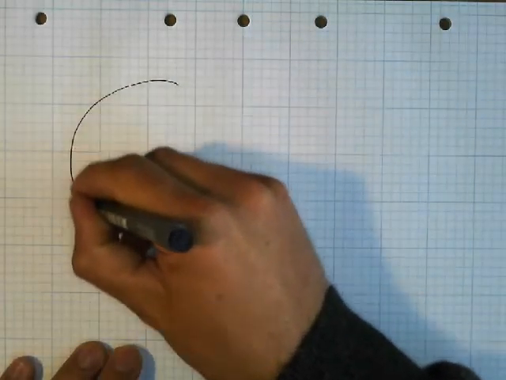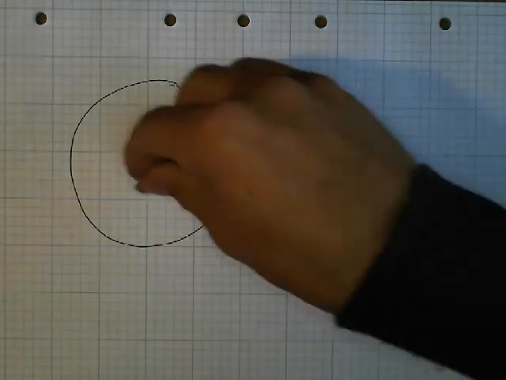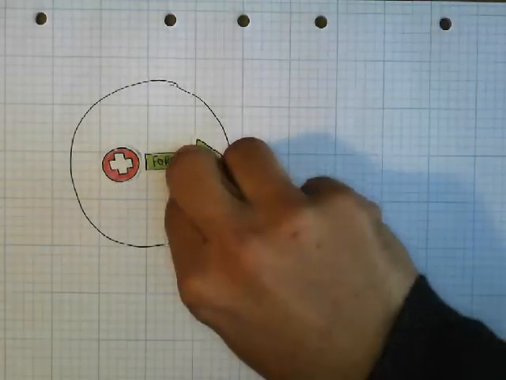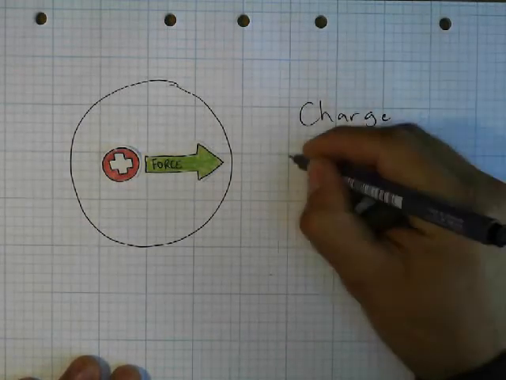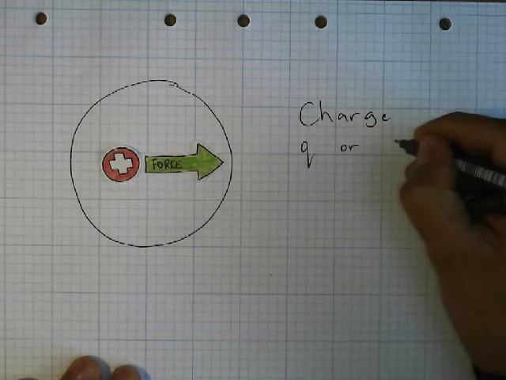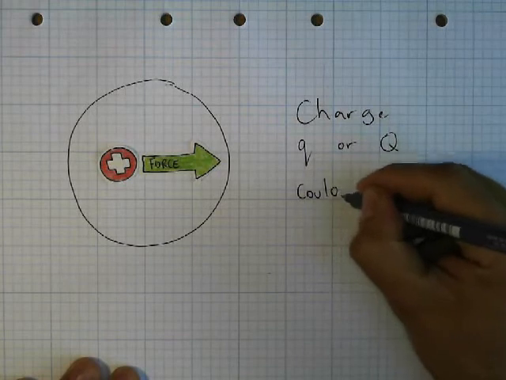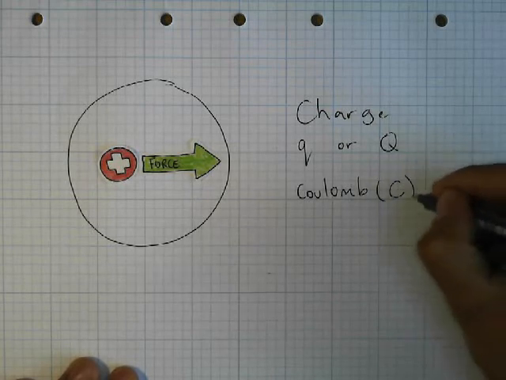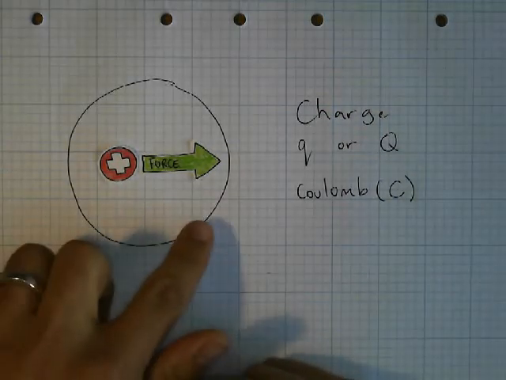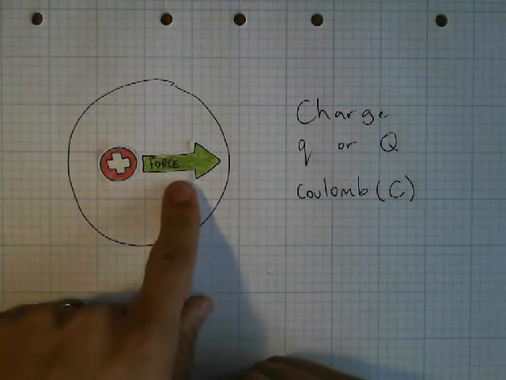That's it for today, so let's recap. An electric field is a region in space where charged objects experience a force. Charge, which has the symbol little q or big Q, is measured in coulomb, and the units have the symbol big C. You can't see electric fields, you can only see their effect.